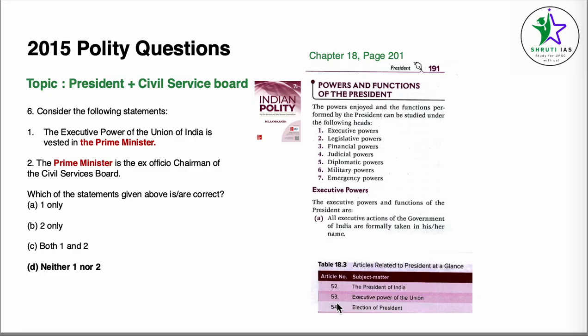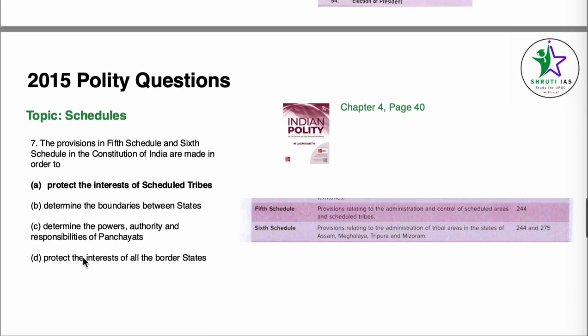Also, towards the end of the chapter, the list of articles is given. Article 53 is executive power of the Union. Here it's written the executive power of the Union vested in Prime Minister becomes incorrect. It's vested in the President. For point number 2, the Prime Minister is the ex officio chairman of the Civil Services Board. Now this is incorrect. I think it's the Cabinet Secretary, and also this is not given in Lakshmikanth. So our answer here becomes D, neither 1 nor 2.